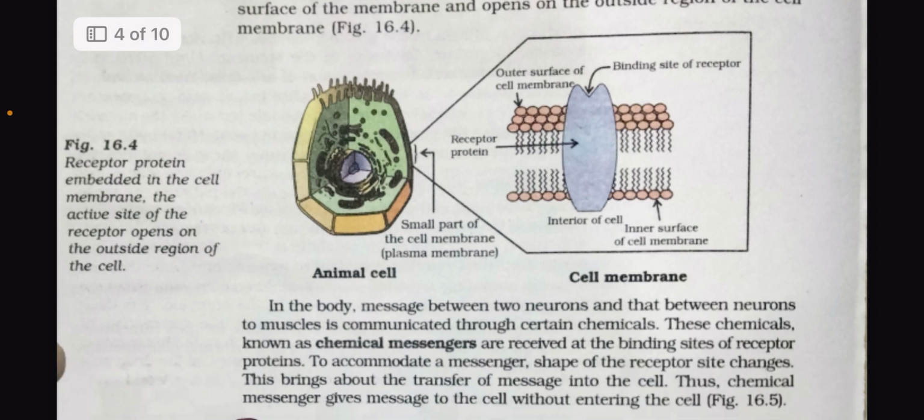Animal cell. Here you can see a specific small part of the cell membrane that is usually defined as the plasma membrane, the outer surface of the cell membrane, and there is a binding site of the receptors. In the interior of the cell there is the inner surface of the cell membrane.